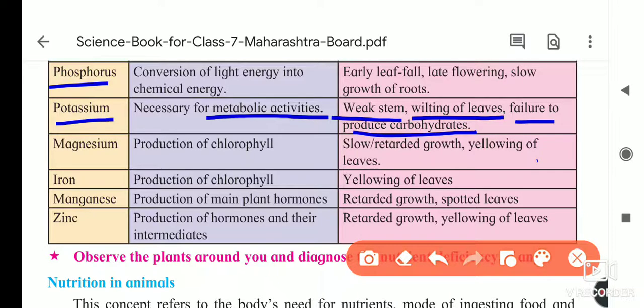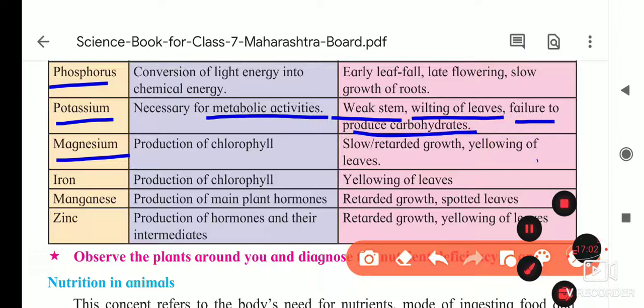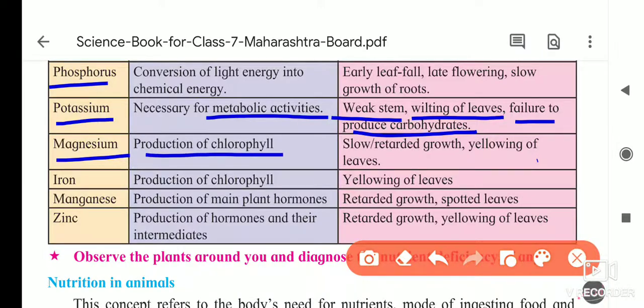Next, magnesium. What is the role of magnesium? Magnesium performs the main role in the production of chlorophyll, and if deficiency is there, chlorophyll is not produced properly. Its effect we will see on the plant body: retarded growth and yellowing of leaves. Leaves become yellow in color.